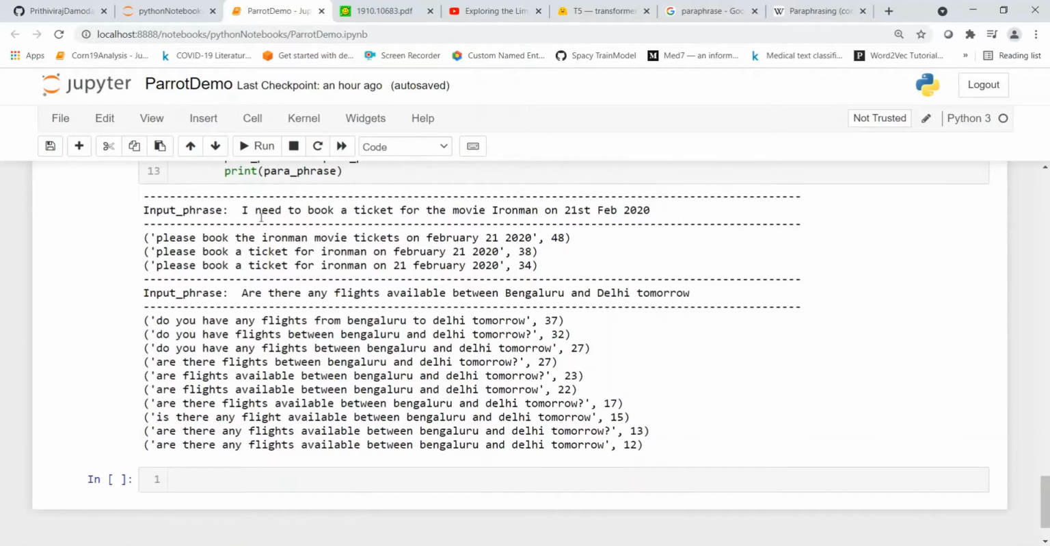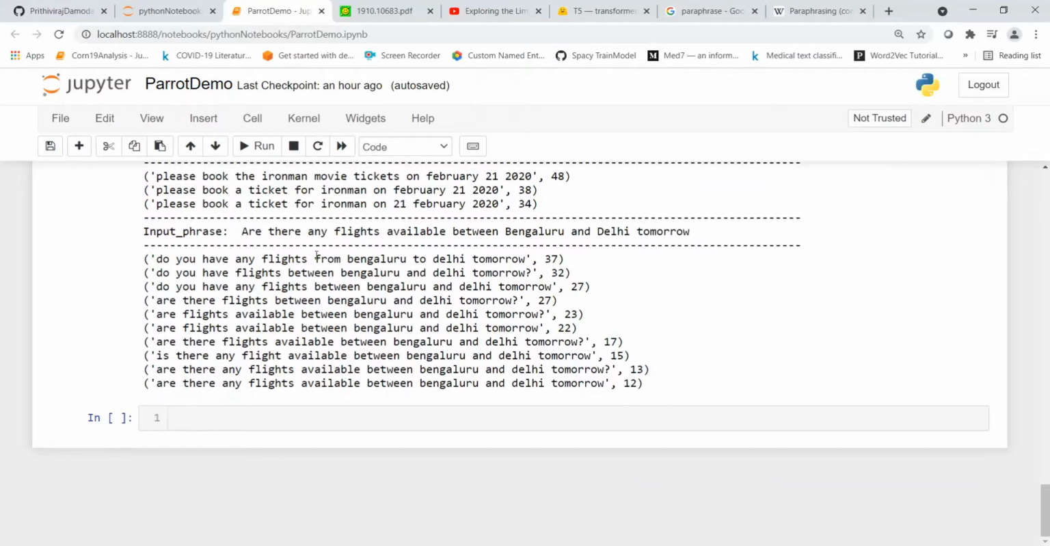If you look at this, the input is I need to book a ticket for the movie Iron Man on 21st Feb. The paraphrases are: please book the Iron Man movie tickets on February 21, 2020. It maintains this date as well as the movie, so it is maintaining the slots. Please book a ticket for Iron Man on February 21st, 2020, or please book a ticket for Iron Man on 21st February 2020. It's again maintaining the date. The month and day are mixed up here, but it is maintaining that slot. So the intent is well maintained, and the slots are also well maintained.